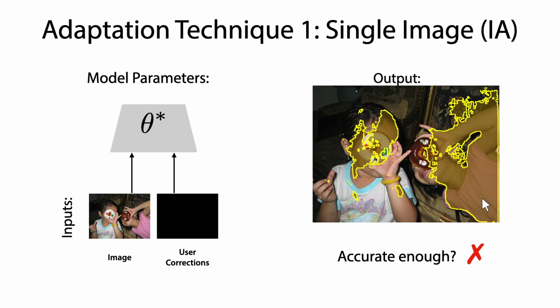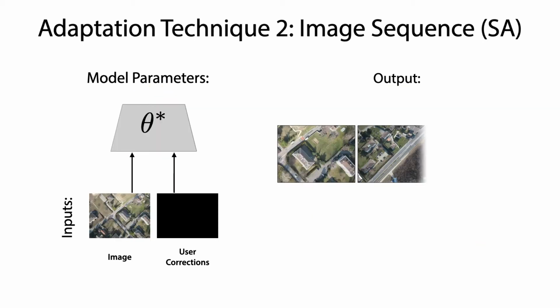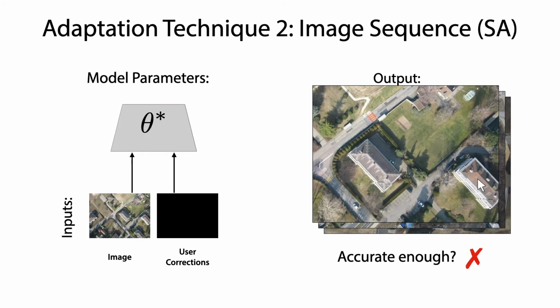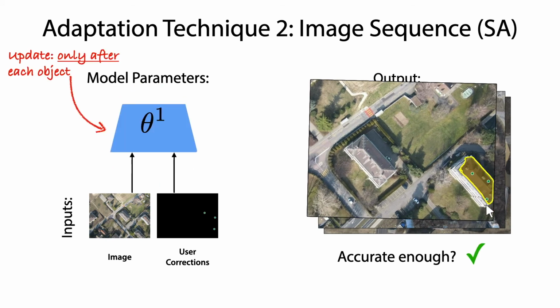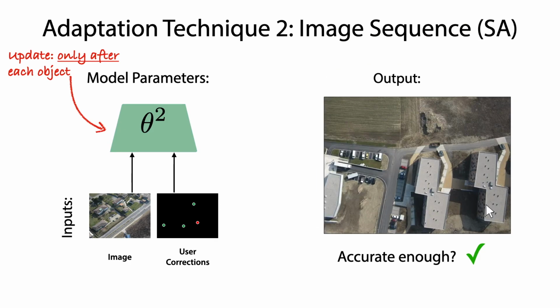In single image adaptation, we iteratively adapt model parameters after each click so it learns the appearance of this object and its background. In image sequence adaptation, we continuously adapt the model parameters with each object segmented, so the model gets optimized on the test sequence and improves as it is used.